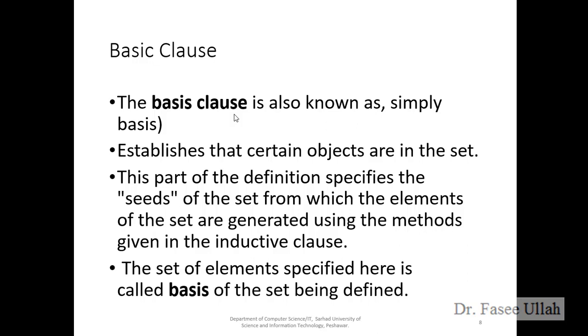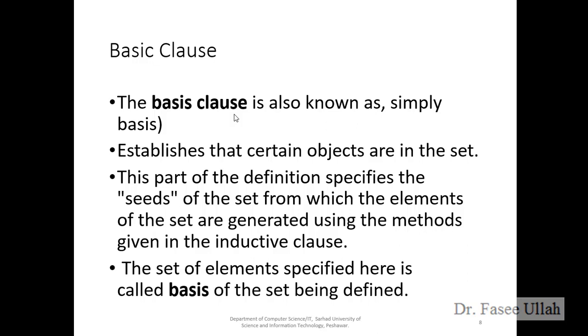The basic clause is also known as the simple clause. It establishes that certain objects are in this set. What does it mean? For example, in the factorial example we have 3, 2, 1, and 0. These are the basic objects which are already in the set, the factorial 4 set, right? This part of the definition specifies the seeds of the set, from which the elements of the set are generated using the method given in the inductive clause.